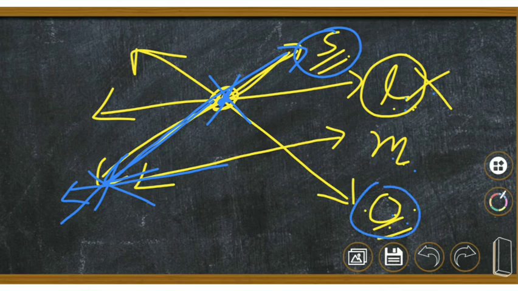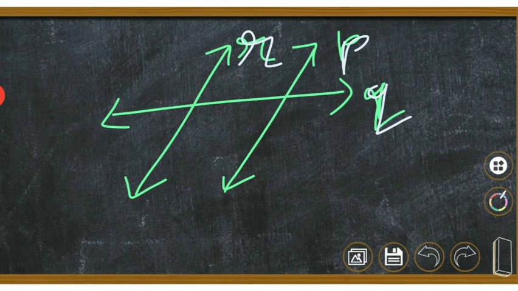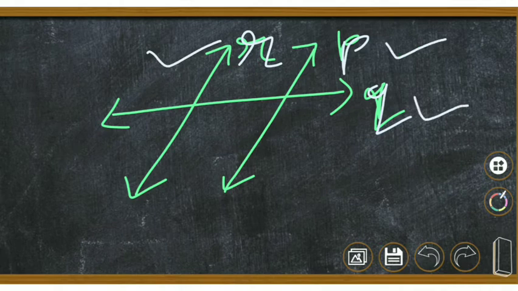Similarly, if I talk about O, you can see it intersects M at a different point and L at a different point, and therefore O is the transversal of L and M. So children, keep in mind this thing. For a transversal, it is very important that it should cut the given two lines at two distinct points. Children, can you tell me which line is the transversal? Is it R, P or Q?